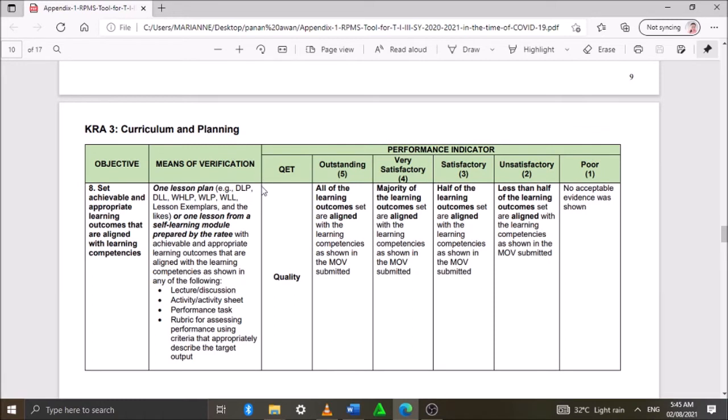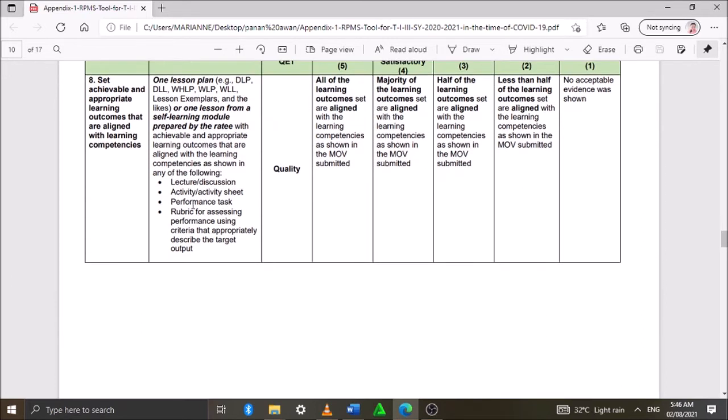The means of verification is one lesson plan or one lesson from a self-learning module prepared by the ratee with achievable and appropriate learning outcomes aligned with the learning competencies, as shown in any of the following: lecture or discussion, activity or activity sheet, performance task, or rubric for assessing performance using criteria that appropriately describe the target output.